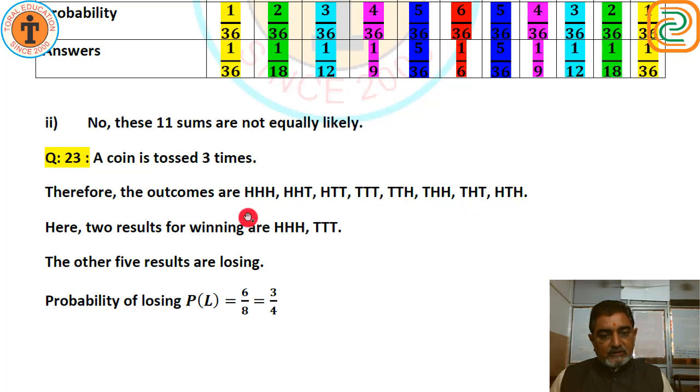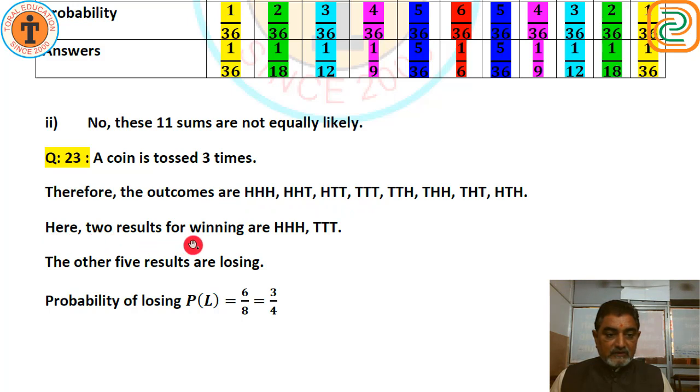So there are total 8 possibilities, out of which only 2 possibilities win Hanif. Hanif will win only for these 2 possibilities.